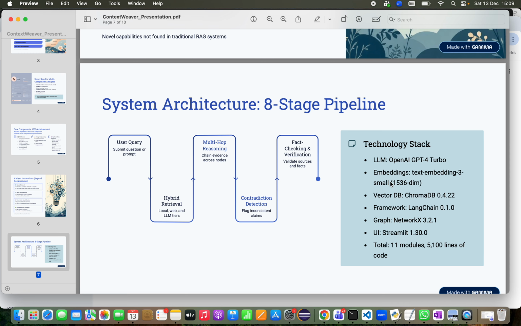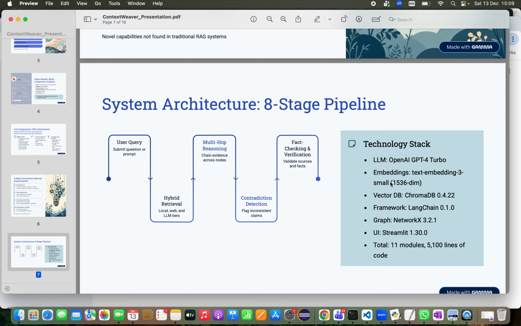Contradiction detection identifies conflicts and explains them. Uncertainty quantification calculates the Bayesian confidence with component breakdown. Fact checking verifies all claims. And finally, response synthesis generates the answer with citations and all metrics.